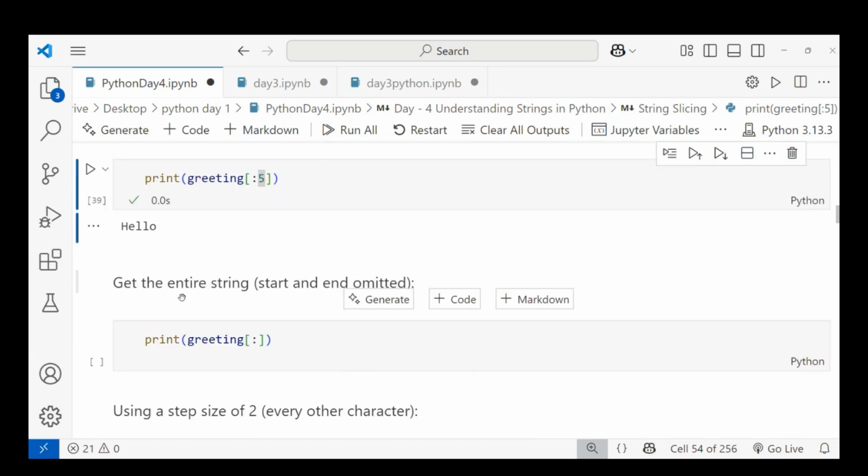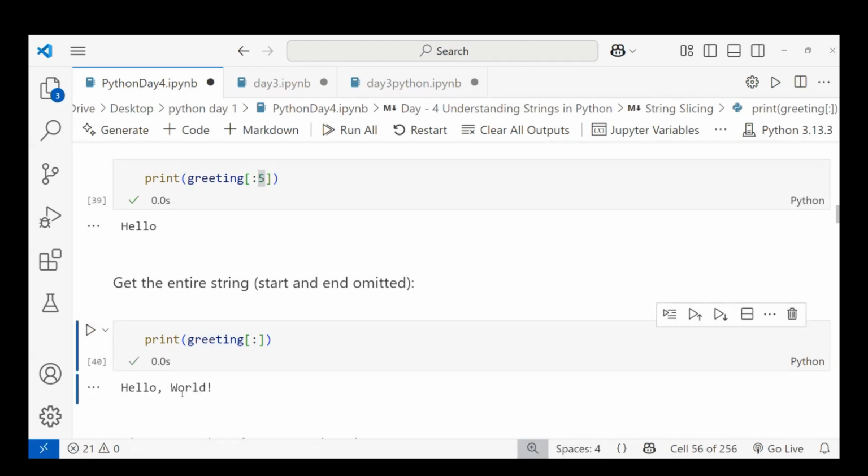Let's get the entire string, with start and end omitted. You can leave out the start value or the end value. If you give only the colon, we get the complete word, hello world. It is automatically updated with your start value, end value, and step value.